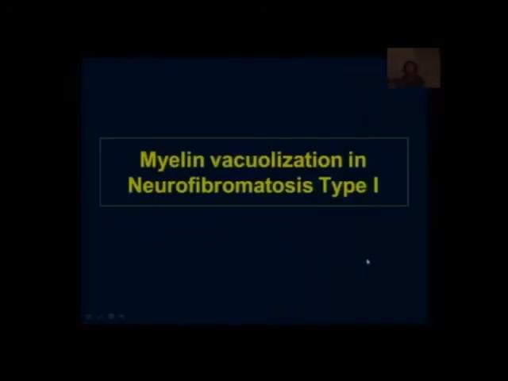So what was the diagnosis? These are areas of myelin vacuolization in neurofibromatosis type 1. In fact, right after the first scan, which was done in 96, this diagnosis was offered, and when the patient was screened, it was found that she had a few café au lait spots on her body, but there was no other family history.